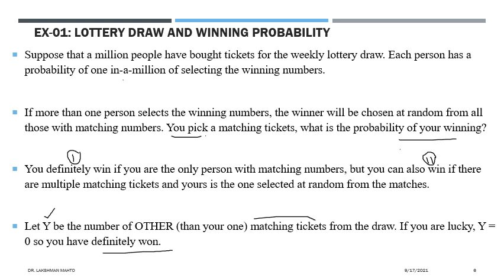So what would be the distribution of Y? Any idea? Just try to think over it. What kind of thing do you observe here? Definitely the probability of winning is very big. Is it smaller or larger?